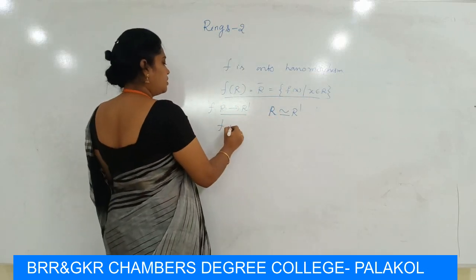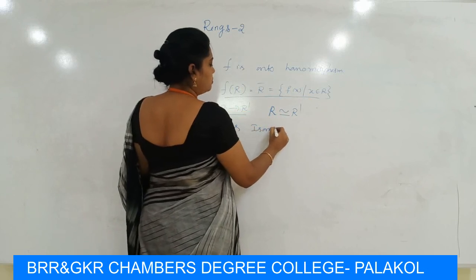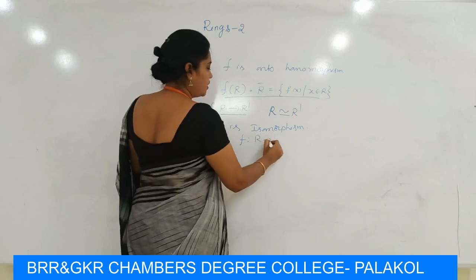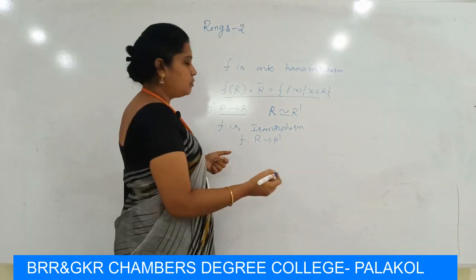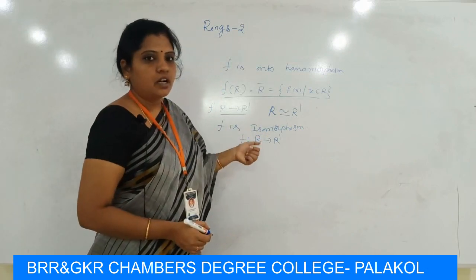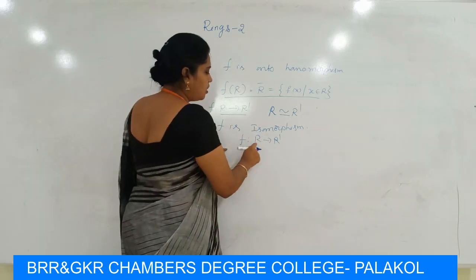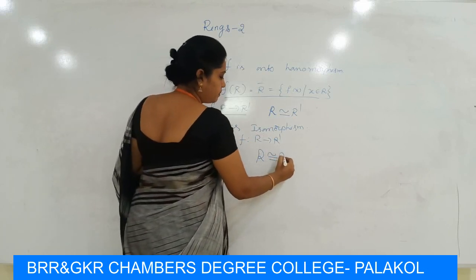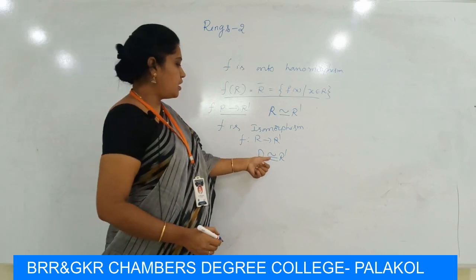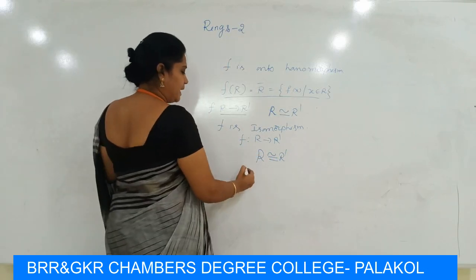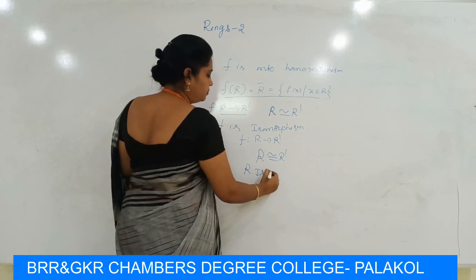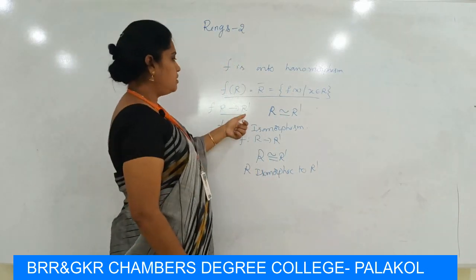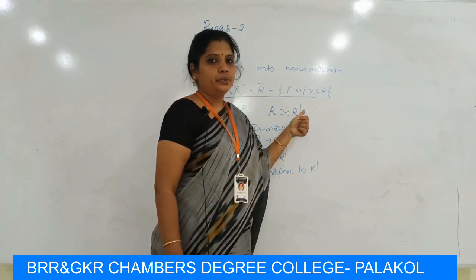And if f is an isomorphism, it means f maps R onto R dash one-one; it is first of all a homomorphism, and one-one onto, then it is called an isomorphism. Then we say that R is isomorphic to R dash. It can be written as R isomorphic to R dash. It is read as R isomorphic to R dash.